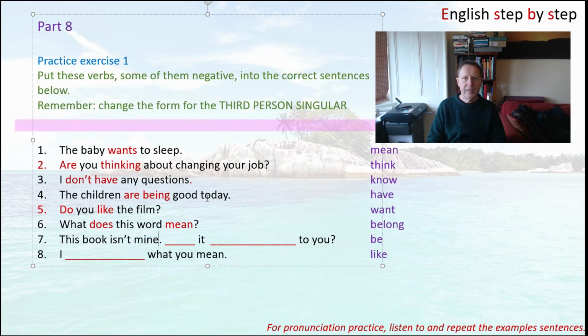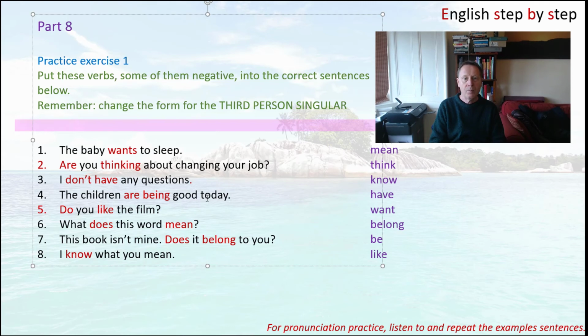And the next one is the same, because we need a question with does, and then if you're talking about a book, a possession, then the best verb is belong. This book isn't mine, does it belong to you? And the last one, this is when you understand what somebody says, you can say I know what you mean. And it must be present simple, because you never say I am knowing. You have to say I know what you mean.